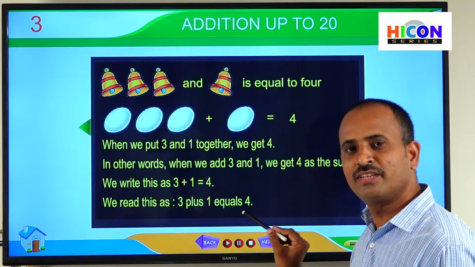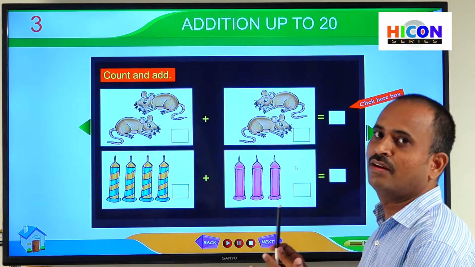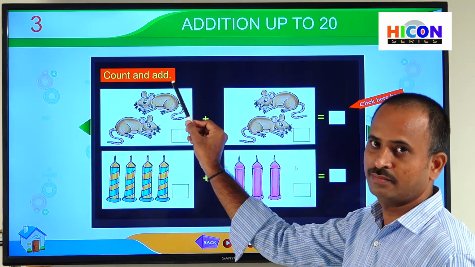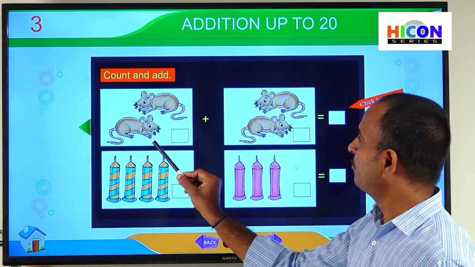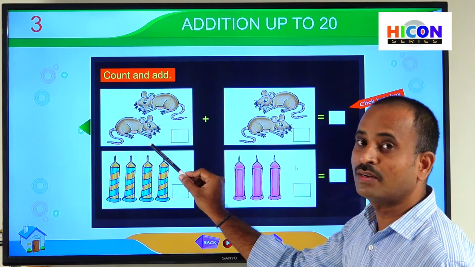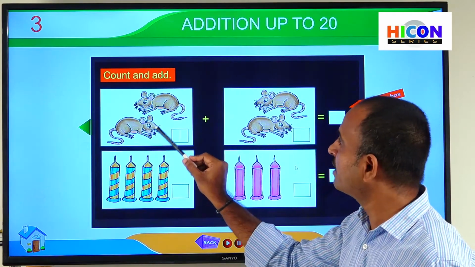So children, do you understand this topic? Let us practice some more examples for a clear understanding of addition. So children, look at the picture. Count and add. See the first picture. What are you observing in this picture? What are those animals? Those are rats. Very good. How many rats are there?